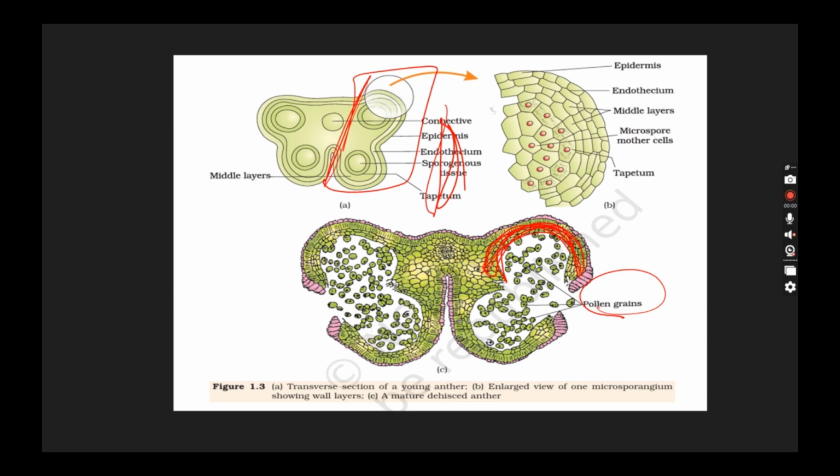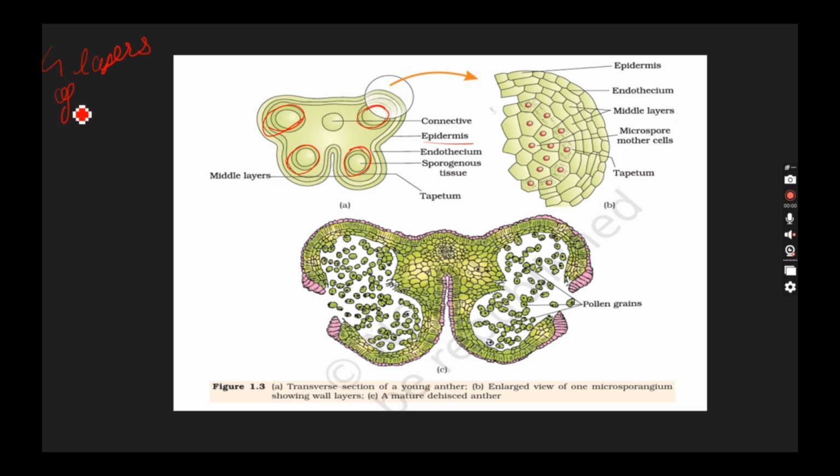Now let's deal with the structure of this microsporangia. As I told you, the microsporangia is this, and this. So basically, how does the transverse section of anther look like? First of all, the outermost layer is epidermis. Here comes the next important question: the four layers of microsporangia.